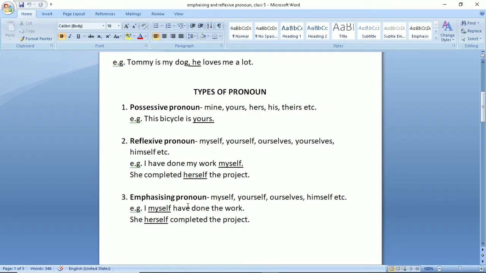Emphasize means to say something forcefully. So here, she herself completed the project. This pronoun herself is emphasizing pronoun. Why? Because first of all it is coming immediately after the subject, and secondly it is emphasizing that the work is done by she.